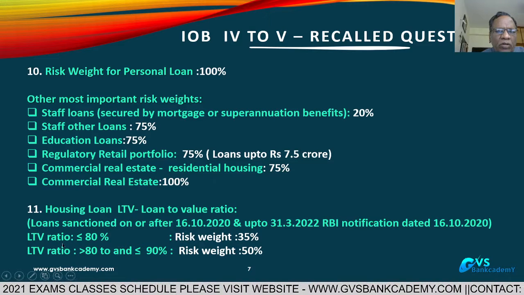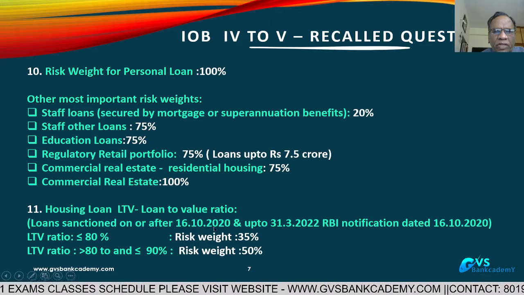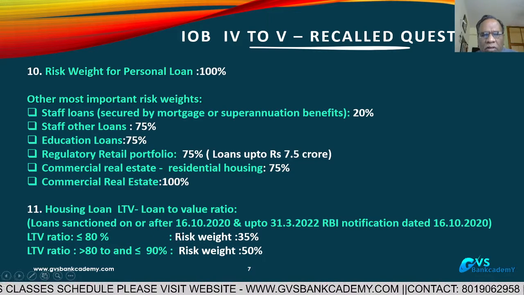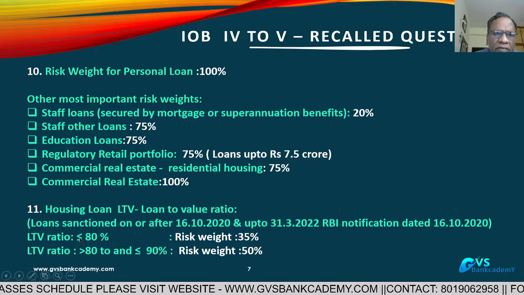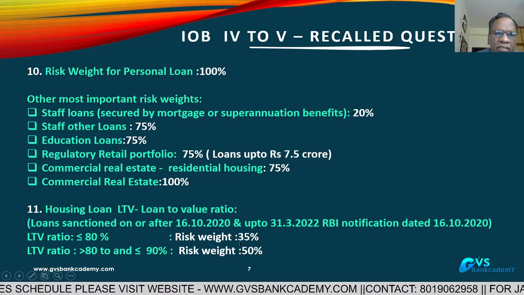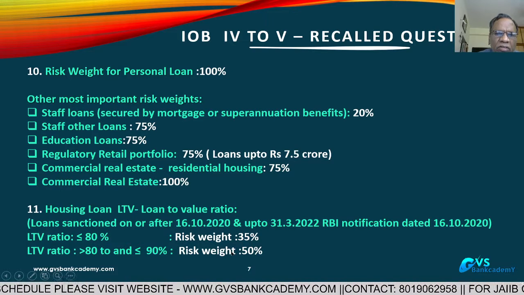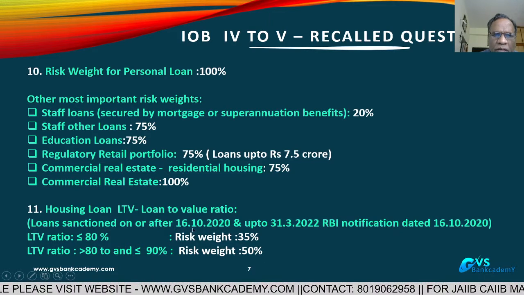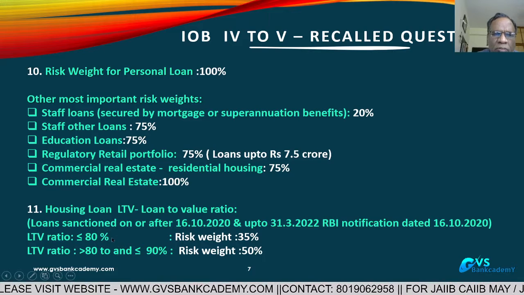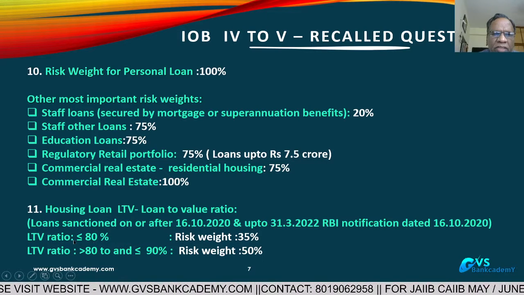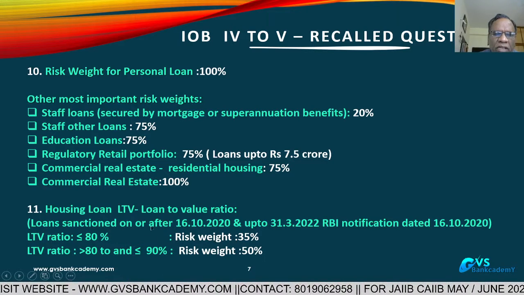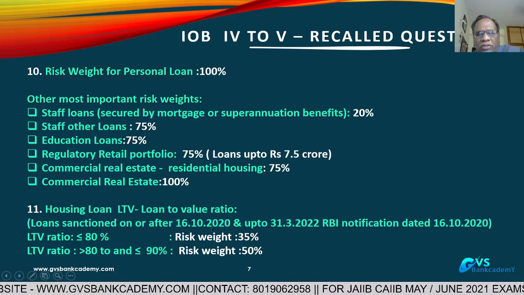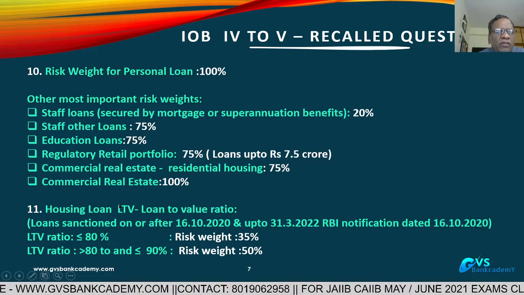Earlier, prior to that also, loan up to 75 lakhs, LTV ratio is less than 80, risk weight is 35. Other loans 50% prior to this. Prior to 16/10/2020, loans up to 75 lakhs, LTV ratio less than 80, 35. Other loans 50%. Housing loans sanctioned prior to 16/10. This is the 11th question.